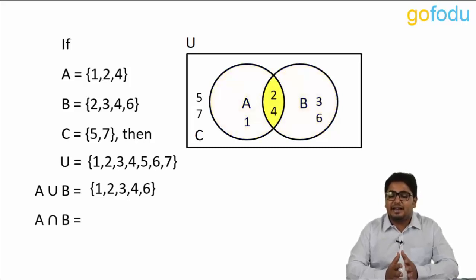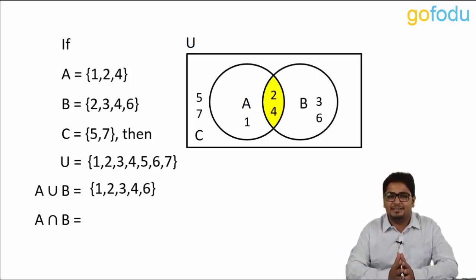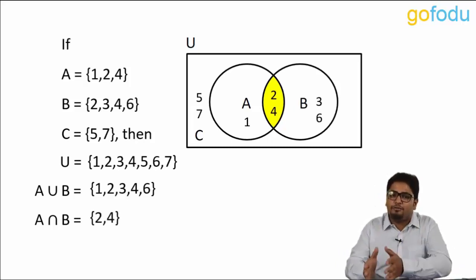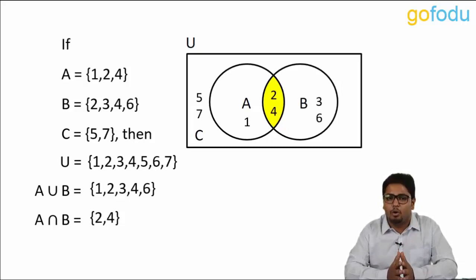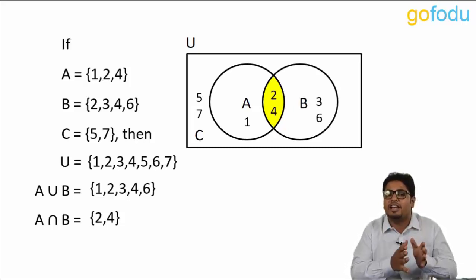Second is intersection of A and B. It's the region which is common to A and B, that is belong to both A and B. In this case, 2 and 4 are common to A and B both, and they are equal to the intersection of A and B.